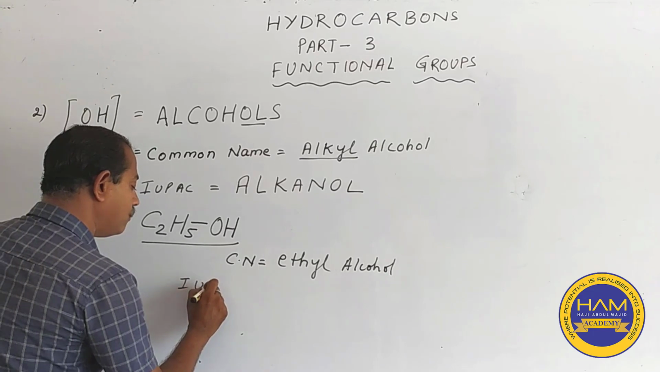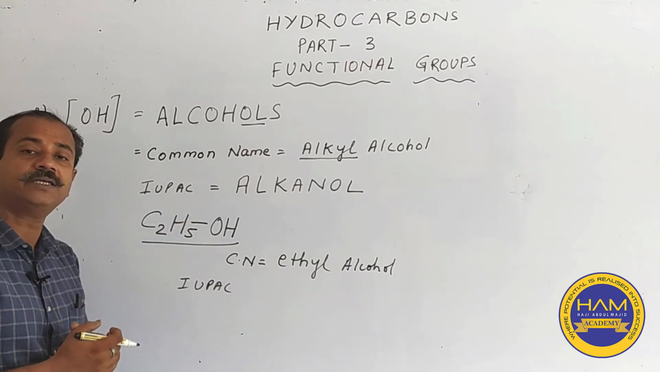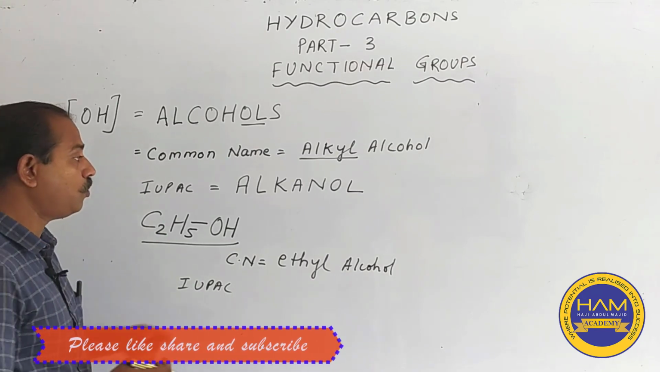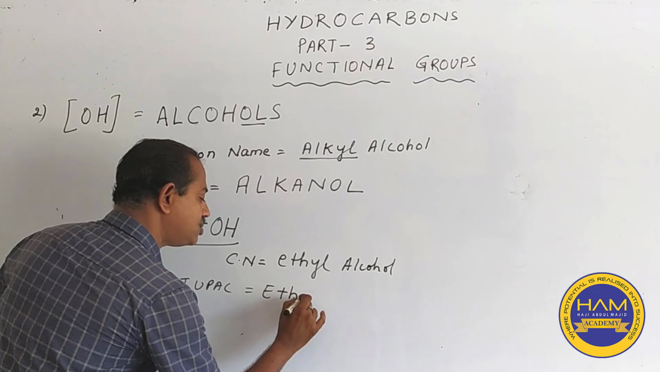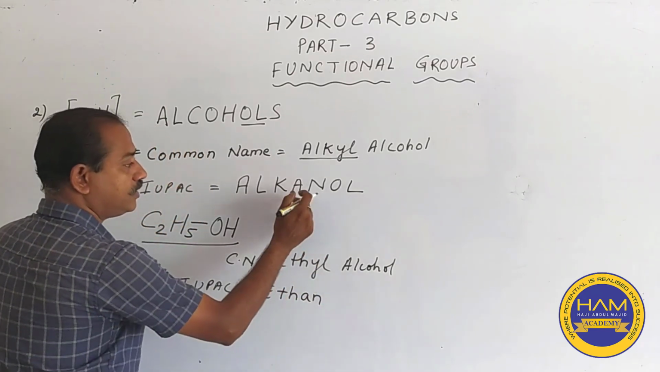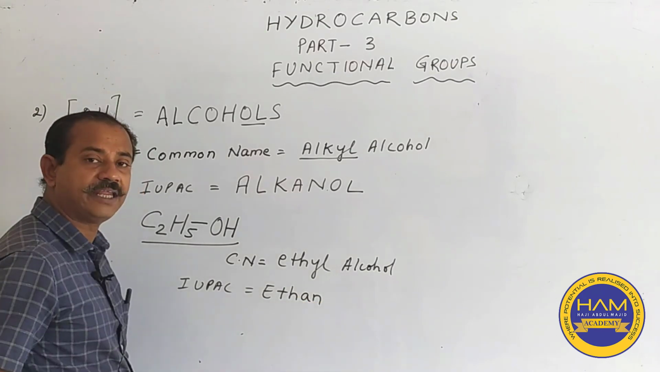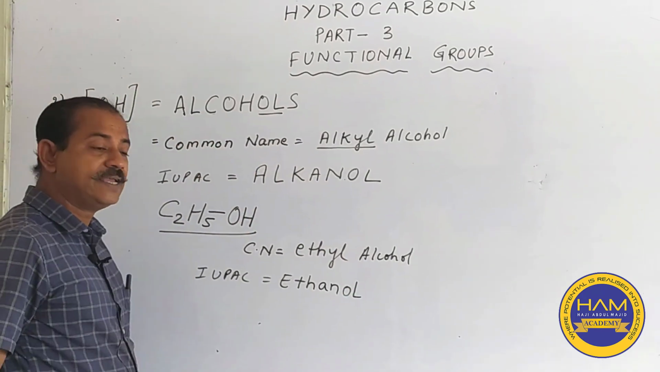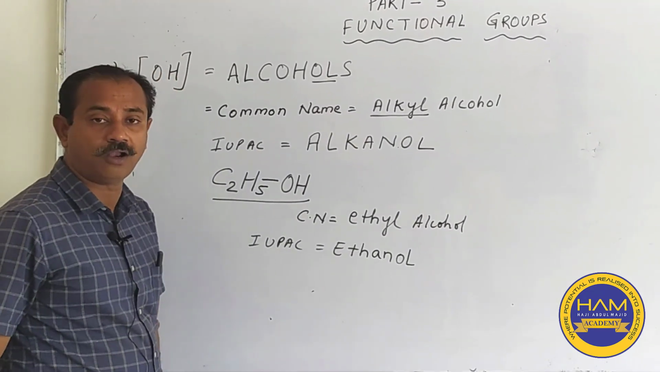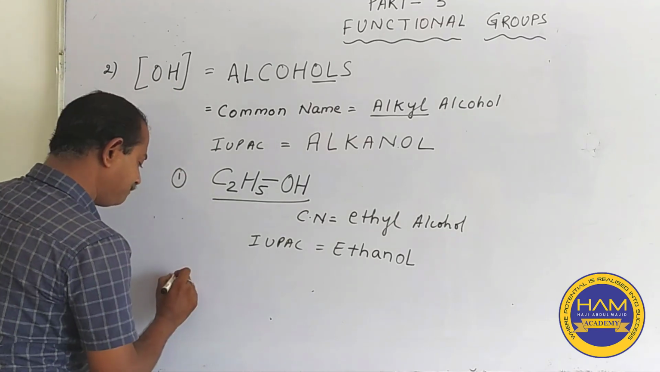And for the IUPAC, this ethyl group comes from the parent ethane. So we take the name as ETHAN, but here we are not writing E for alkane. So here also we will not write E. Instead of it, we will write OL as the suffix, and this becomes ethanol. We take one more example,